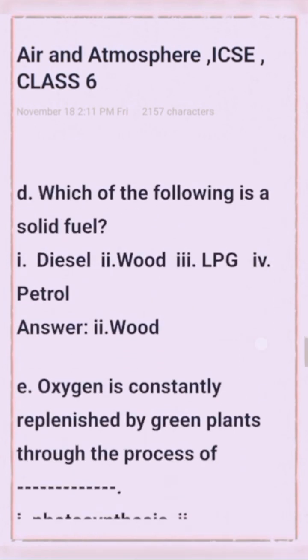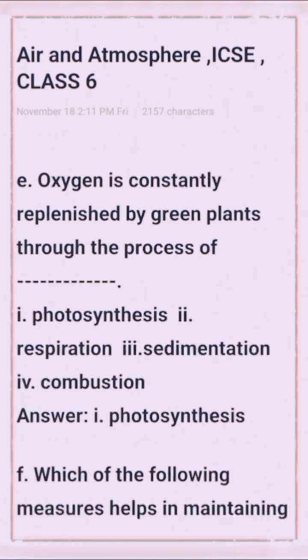Next question, question number D: which of the following is a solid fuel? Option 1 diesel, option 2 wood, option 3 LPG, option 4 petrol. Option 2 is the right answer, that is wood.